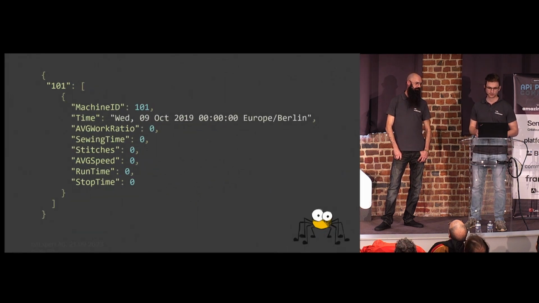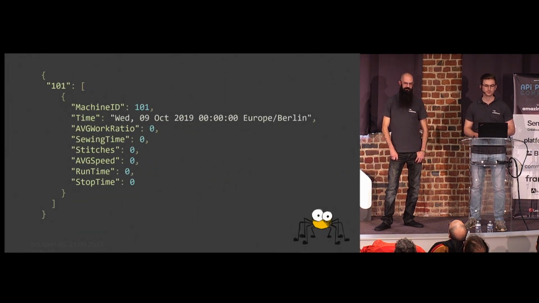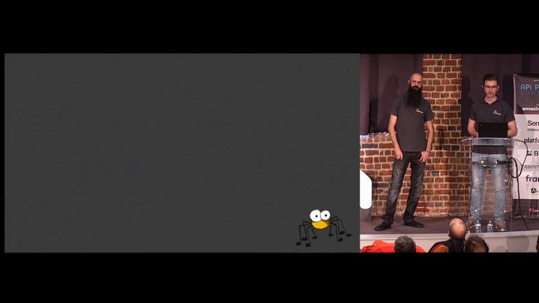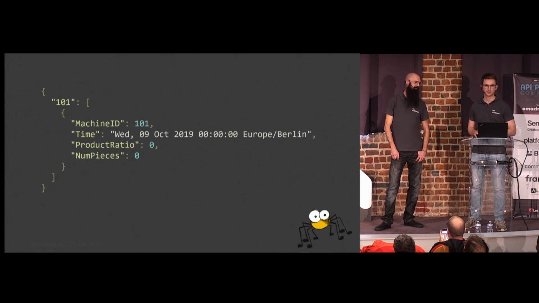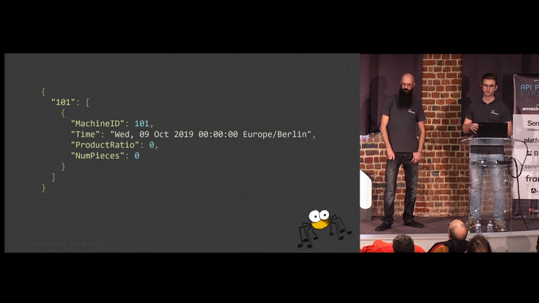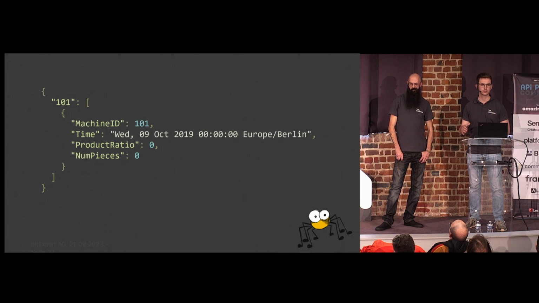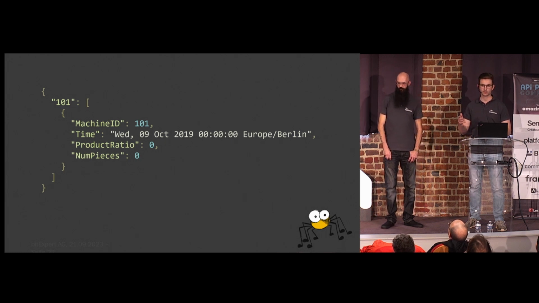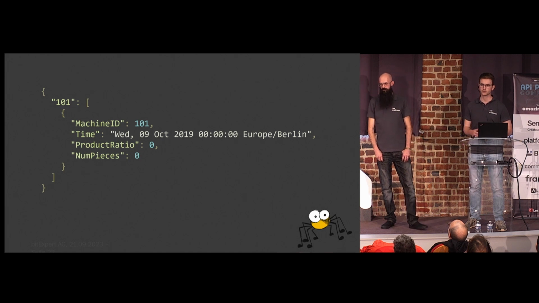This was the sewing type response, and the product type response looked like this. So it's the same endpoint, but the responses are different. They have some similarities, but they are too different to use the same one, and the required and optional parameters did not match up with both responses.